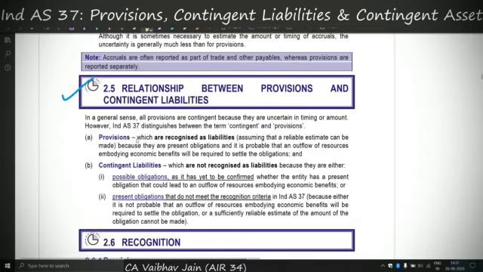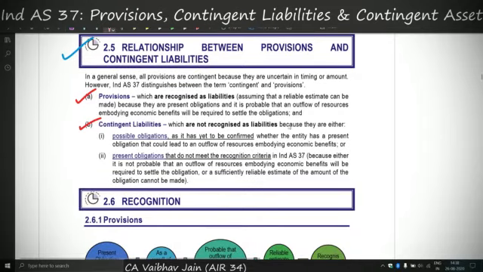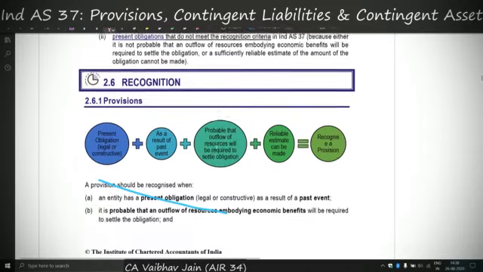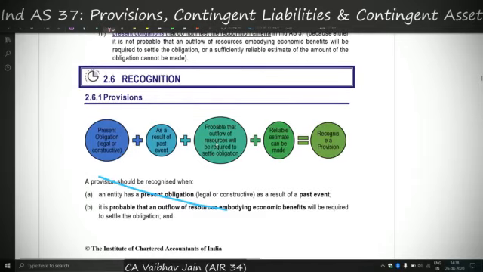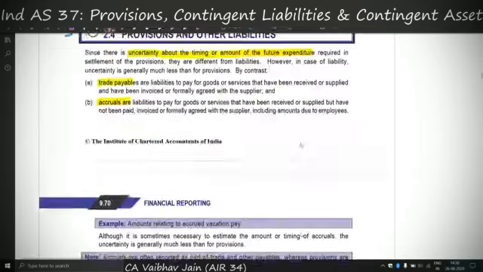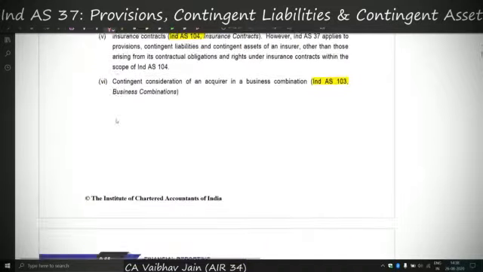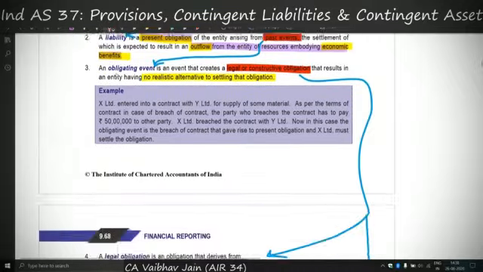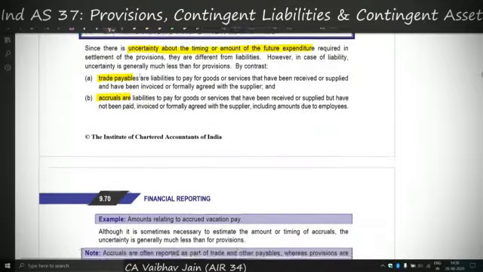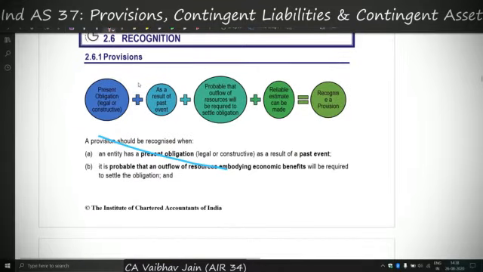So these were the basic distinction criteria. It highlights that provisions are recognized as liabilities and contingent liabilities are not recognized as liabilities. We have done this in CPT and IPCC also. Provisions are always recognized in the balance sheet and contingent liabilities are just disclosed in the footnotes. So it is again highlighting those definitions and the recognition part. Now we'll move to the actual recognition part of each of these items we have covered above. Let's first recapitulate what we have covered till now: the objective, the scope of Ind AS and the definitions. Then we had some minor topics, and now we are moving on to the recognition part.